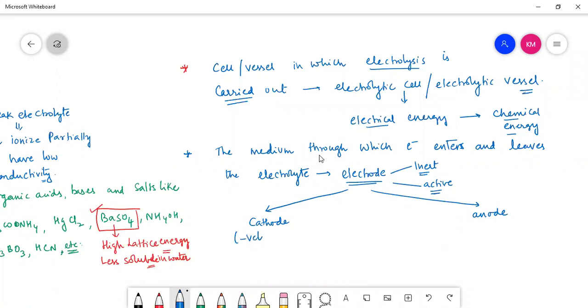Cathode is the negatively charged electrode. Anode is the positively charged electrode, isn't it?